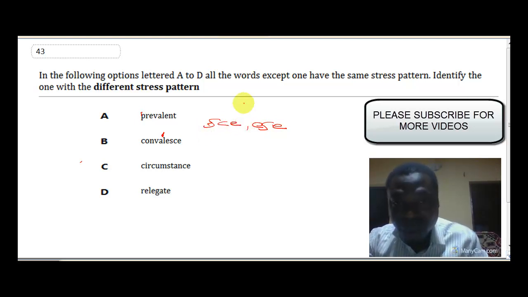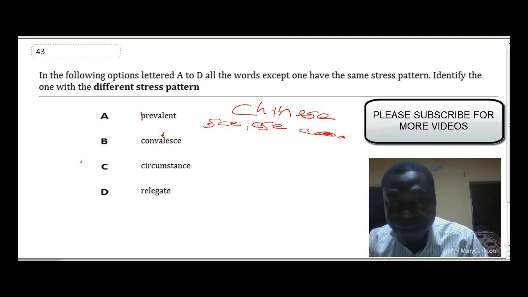You can see, look at the word Chinese. The primary stress falls on the last syllable, that is, knees. Okay. What about coalesce? The last syllable receives the primary stress here. And then look at reminisce. The last syllable, knees, receives the primary stress here. So that is one of the rules.